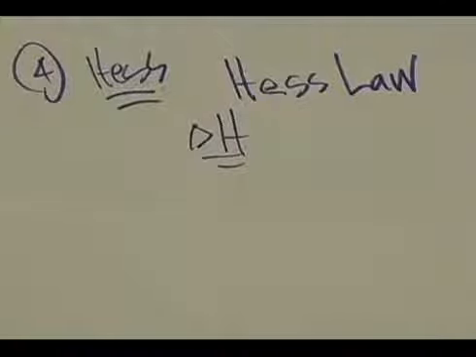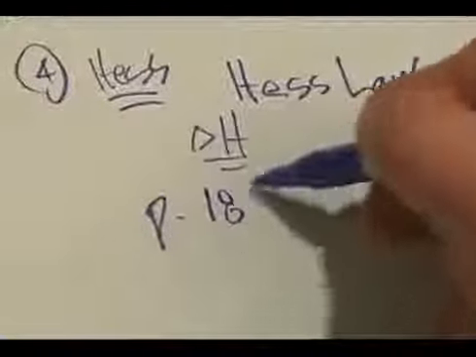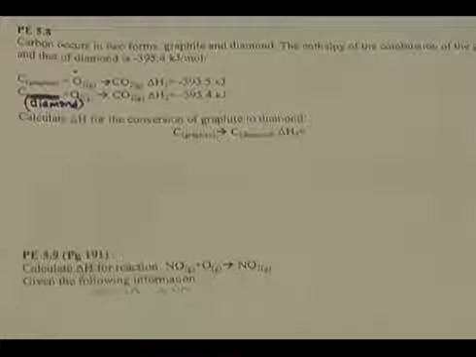Hess's law states that if a reaction is carried out in a series of steps or reactions, the enthalpy change for the overall reaction will equal the sum of the enthalpy changes of the individual steps. Hess's law is outlined for us in textual form on page 189 in your textbook if you'd like to follow along. Pause now, though, and make sure that you have out the practice exercises. Practice exercise 5.8 is where we're going to begin in your packet, so you can take notes and write down some of the sample problems as we go along.